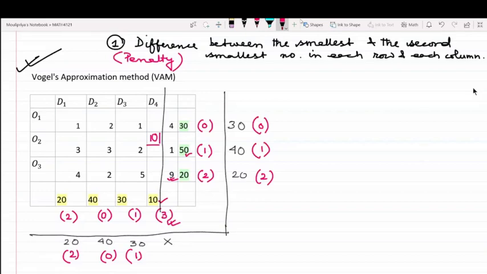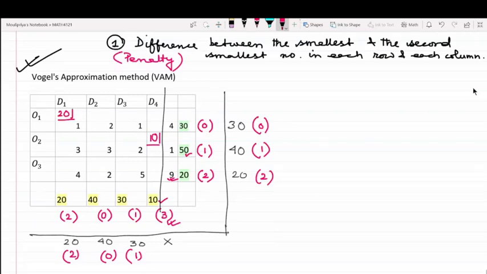Tell me, where are we going to make the allocation corresponding to D1? In the O1 D1 cell. How much can we allocate? 20. Fantastic.